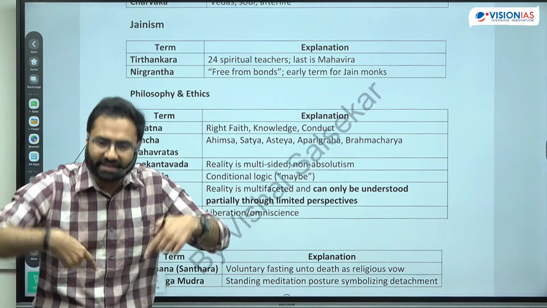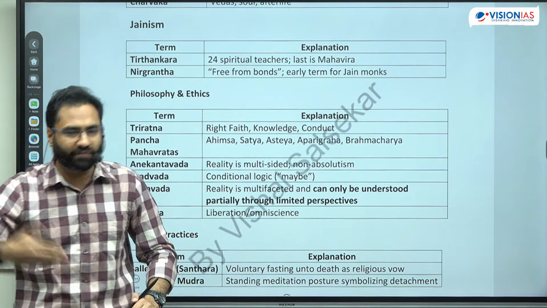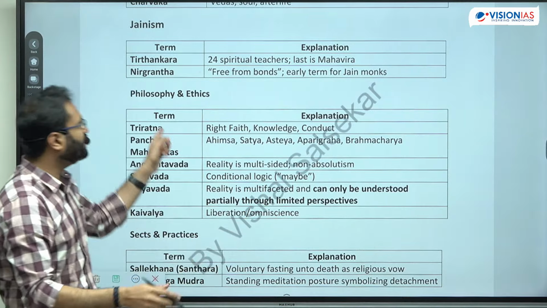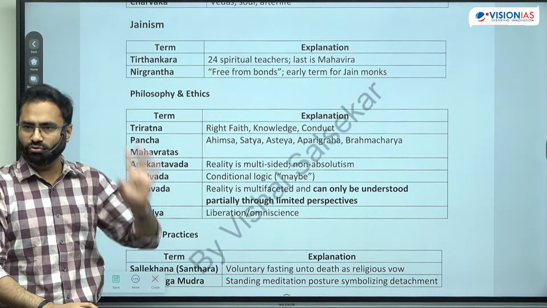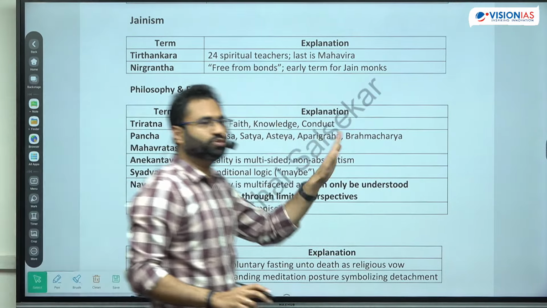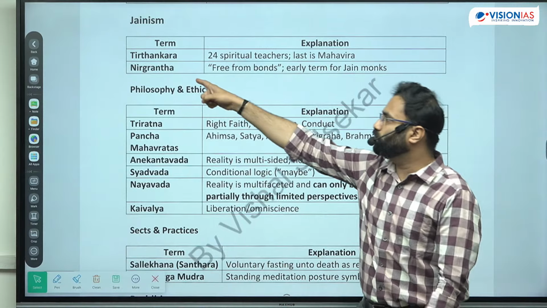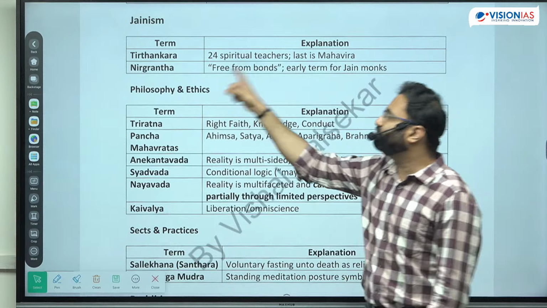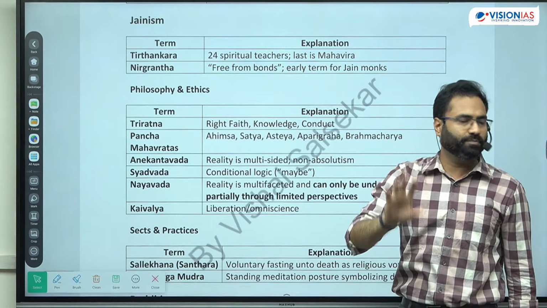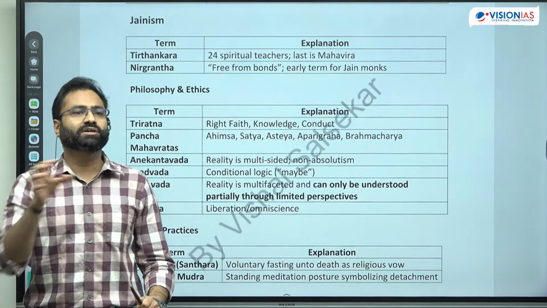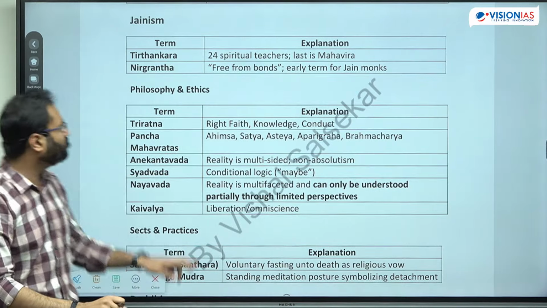वो एक नदी है, there is a flow in that particular river, and they make the bridge or they make a path for you. So Tirthankar makes the path that the other people have to follow. So they are the ford makers. They are also known as Nirgranth. So before Tirthankar, this particular term was more prevalent. Nirgranth means without any bond. So they are free from every type of bond, because they are the ascetics. They have relinquished every practical thing, right? So that means they are free from every type of bonds.